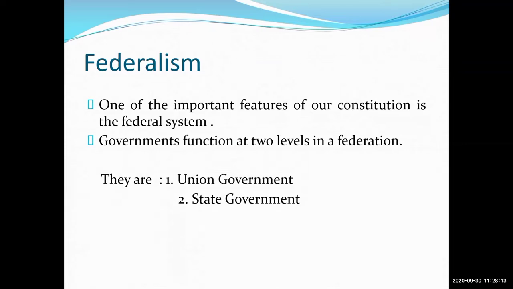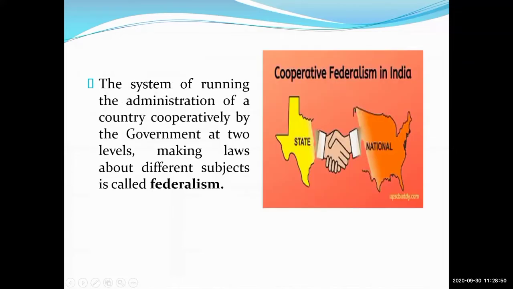Now our second point is state government. The government that oversees the administration of the region that we live in is called a state government. For example, we are living in Maharashtra state. So the government of our Maharashtra is called the state government. Got it, students? Look at the next screen. Now we will see the definition of federalism.